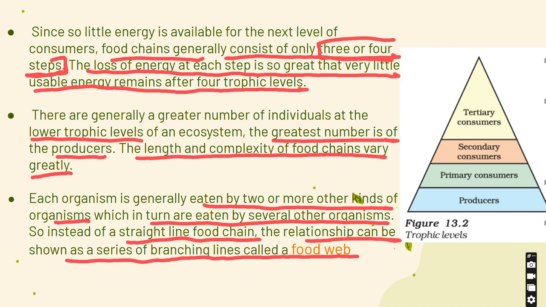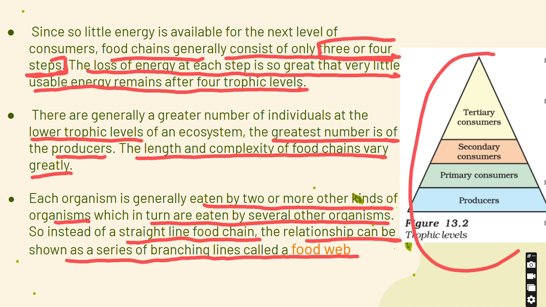a food web. So what is a food web? A food web is basically a complex food chain. It shows that each organism is eaten by many organisms, two or more other kinds of organisms, that you can see. We'll be looking at the structure of a food chain a bit later.